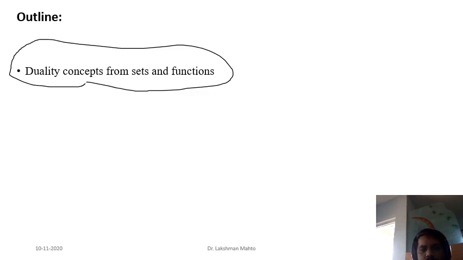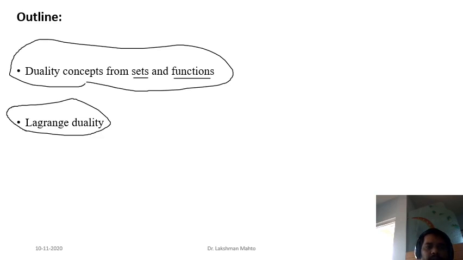So I'm coming to the outline of today's lecture. First I would like to discuss the duality concept from sets and from functions that we had already covered in the first modules. After that I will introduce a new kind of duality concept. Till now we haven't covered this concept. We are calling it Lagrange duality, and it is very interesting and finds a lot of application in solving optimization problems.